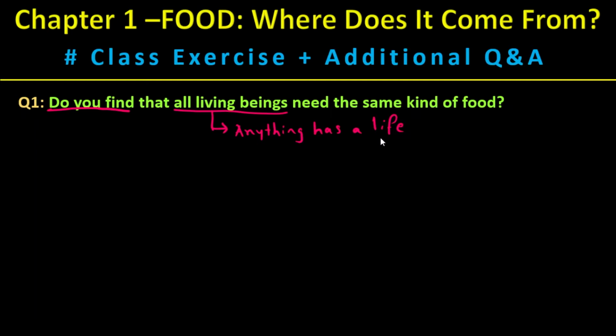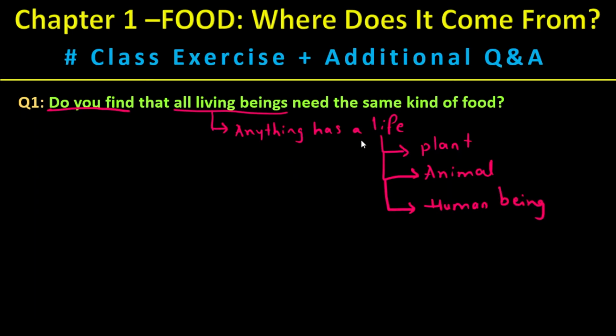It could be a plant, it could be an animal, and it could be a human being. Okay, so anything that has a life. Animals, in that insects, everything will come. So everything is part of the living beings.